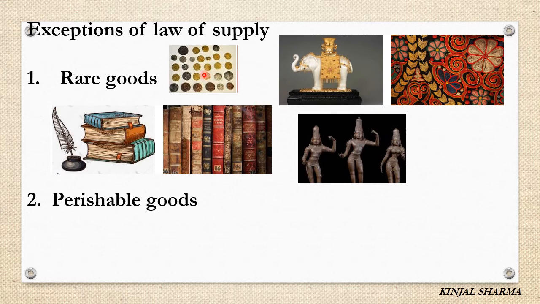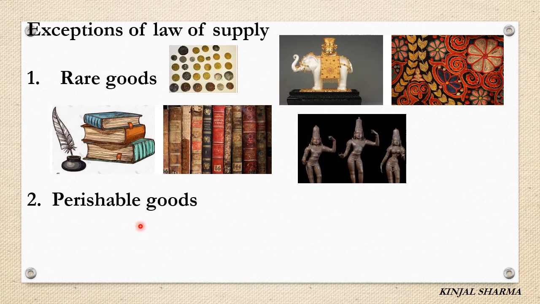You might have seen that for very old coins in market, you are given 30,000 or 40,000 rupees even. But for very old coins it is given, right? Because their supply cannot be increased. So these goods are the exceptions of law of supply. Exceptions, why is it? Because it does not follow the rule of law of supply. What does the rule of law of supply say? If price increases, their supply also increases. But in rare goods it is not possible because their supply is limited only, right?